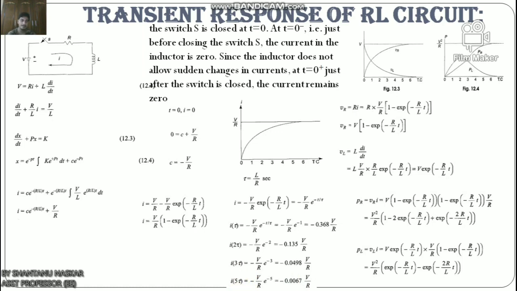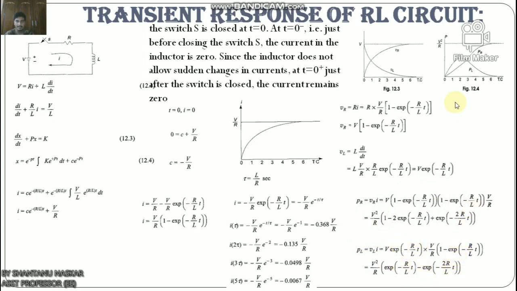Okay, we can find out the voltage and power across each element by using the current. Now voltage across the resistor V_R equals R into i, which equals R into V by R. We know the value of i. Finally, this is the voltage across the resistor. Now this is the voltage across the inductor we also get, and power in the resistor we also get, V_R into i. Putting the value we can get this value, and power in the inductor we can get this value.